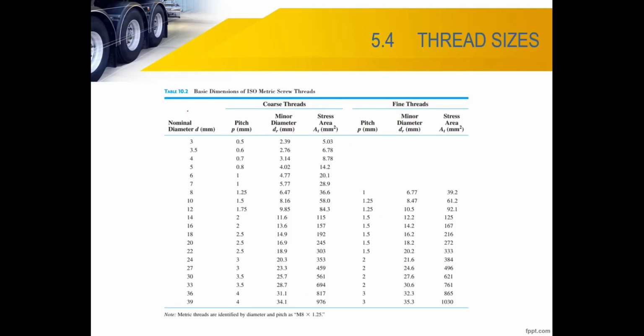All right, metric is table 10.2. It's the same thing. This one English, this one metric, right? Diameter of the bolt, the pitch, minor diameter, stress area, and so on. Okay, we have a coarse thread and a fine thread. Coarse means the distance between the pitch is much coarser. If you look at coarse 0.5 pitch, the thread is a V shape, right? What is pitch? This one between the peak and the peak. That's coarse. Kalau fine, they mean the pitch is more halus, right?